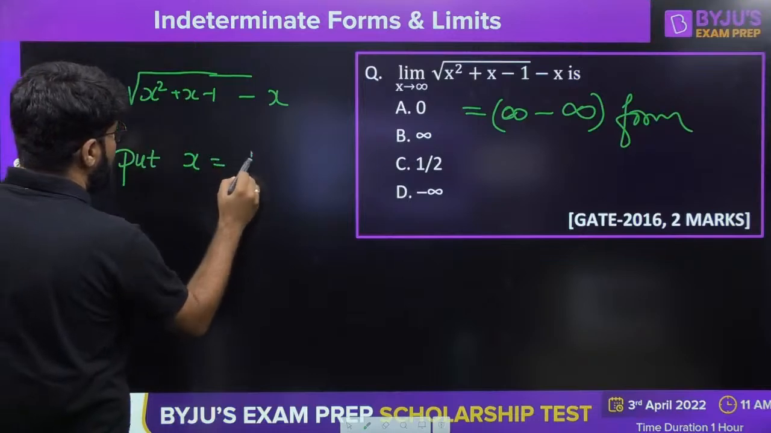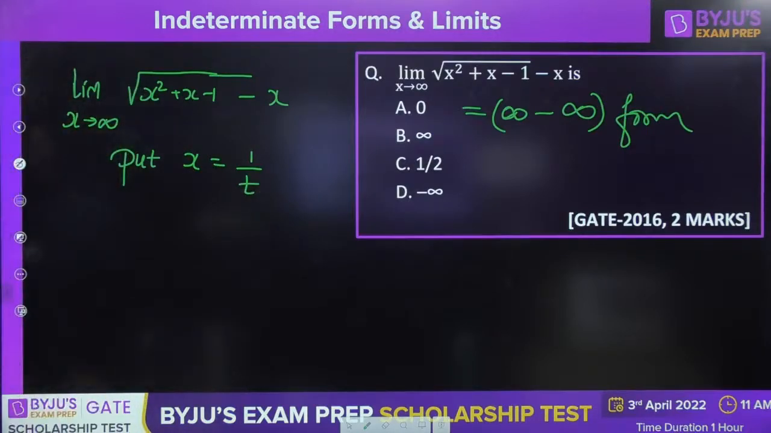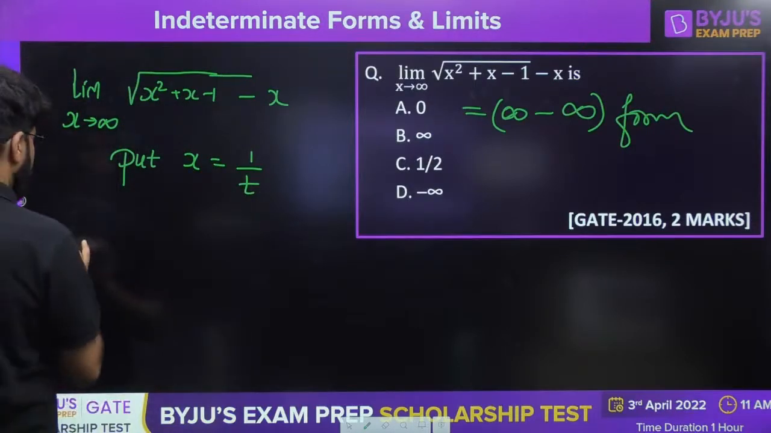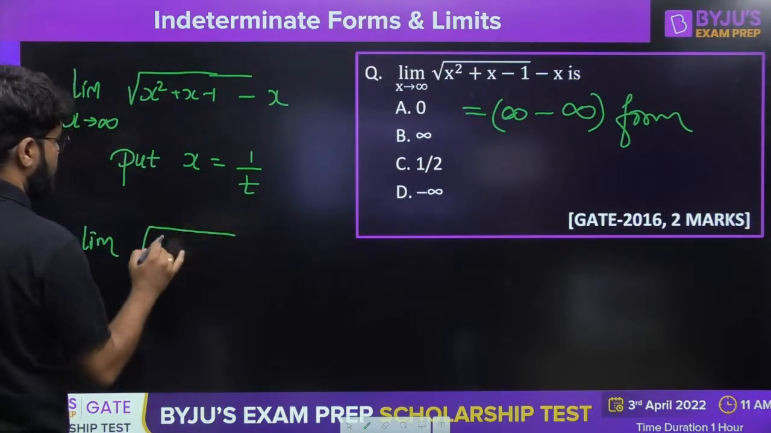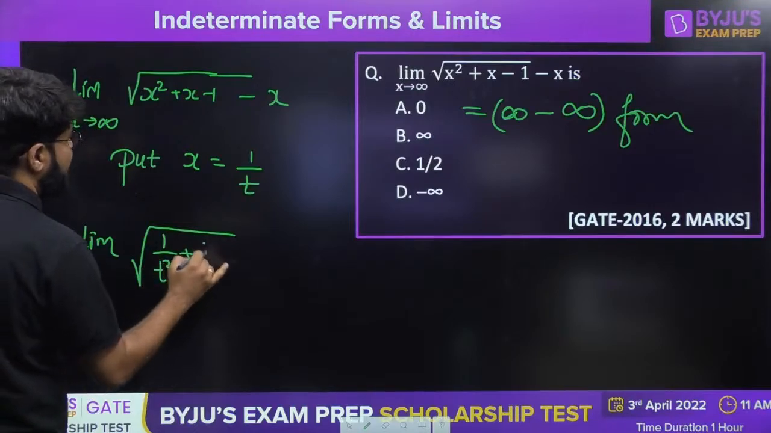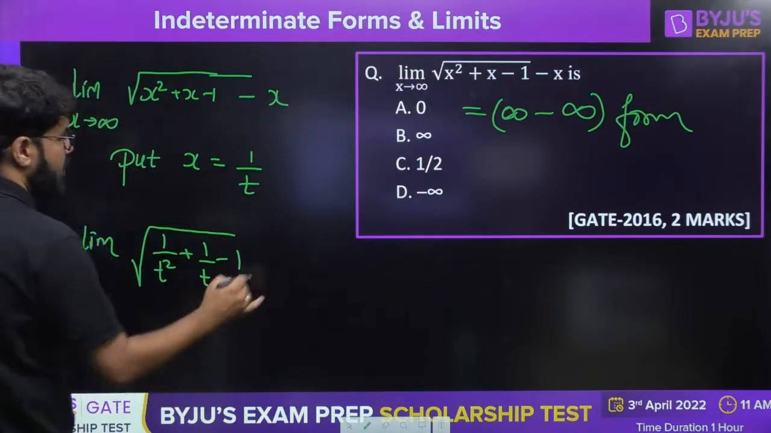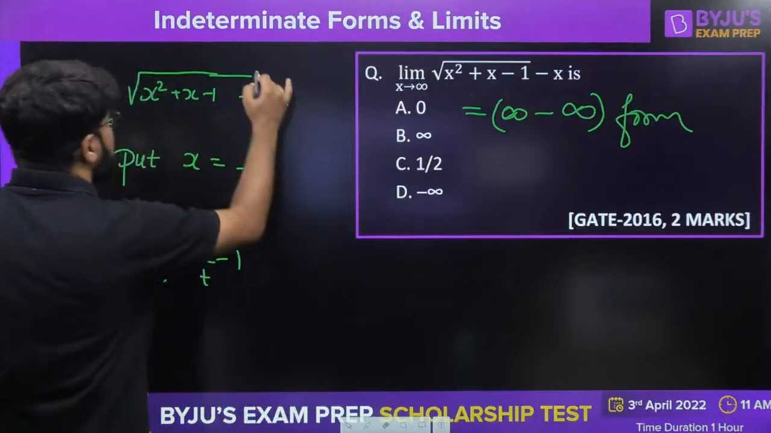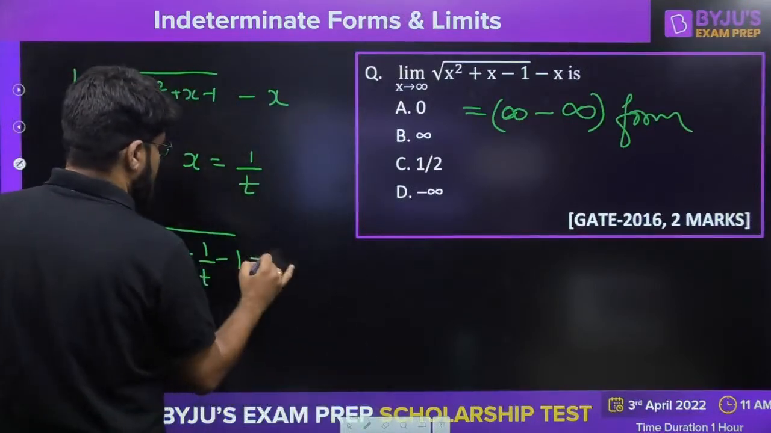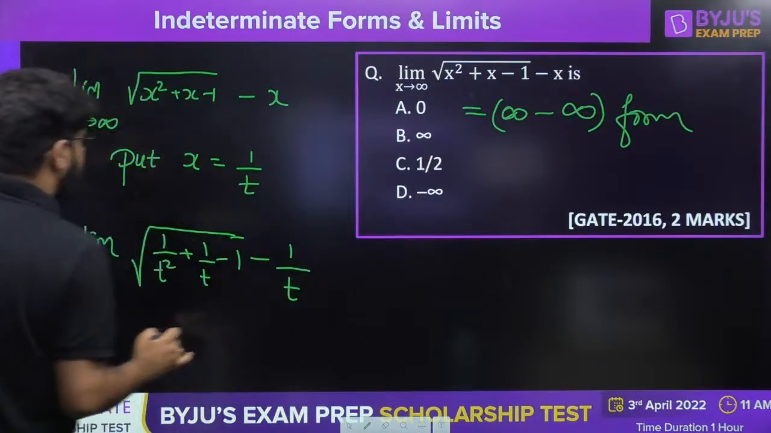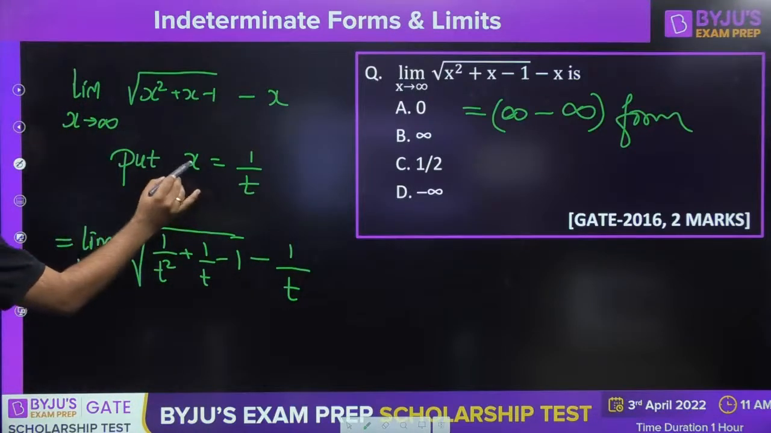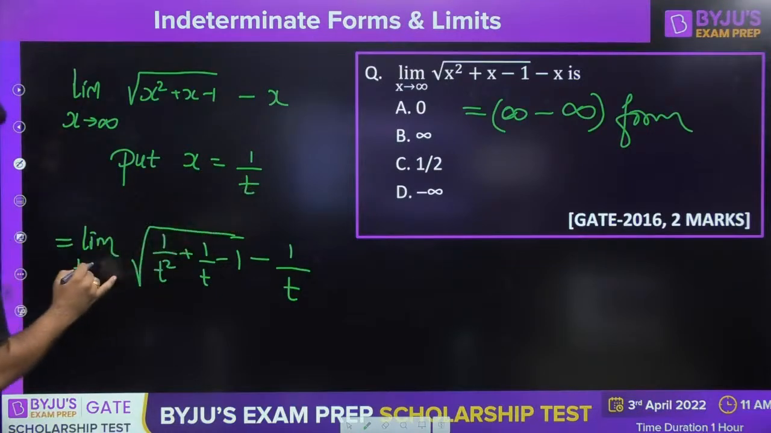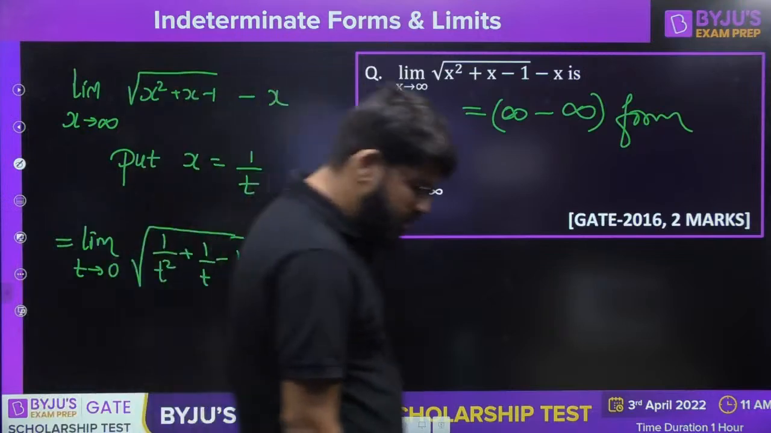Put x is equal to 1 upon t. So this is going to become limit, let's see now, under root of x square, that is under root of 1 by t square, plus x, plus 1 by t, minus 1, minus of x, that is minus of 1 by t. Now because the expression is in t, the limit should be for t, and if x is tending to infinity, t should be tending to 0, reciprocal. So now I convert this into limit t tending to 0.